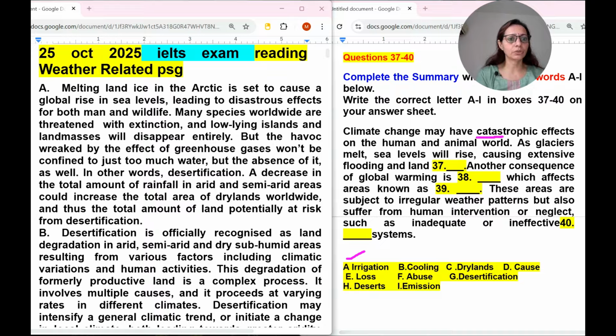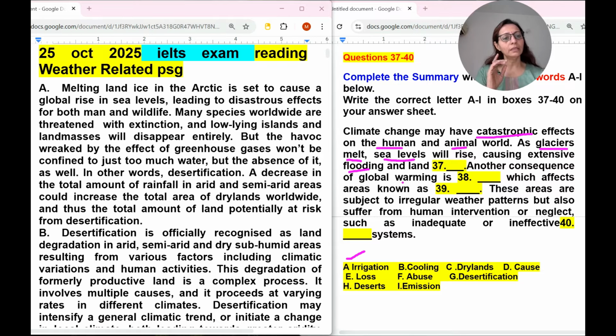Climate change may have catastrophic effects, meaning a big effect on the human and animal world. We will start looking for this information from the first paragraph. Let's find glaciers melt. I have read the glacier word somewhere. Global rise. We will find sea levels will rise, causing extensive flooding and land loss. Another consequence, yes. One more thing I want to say here: it is not necessary that whatever is written over here, we can get the same word. Sometimes, if we do not get the exact sentence, we have to just find the synonym from this list of words.